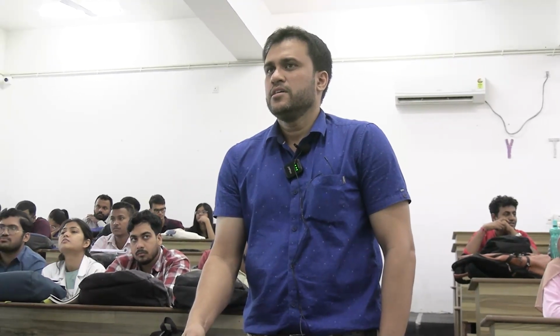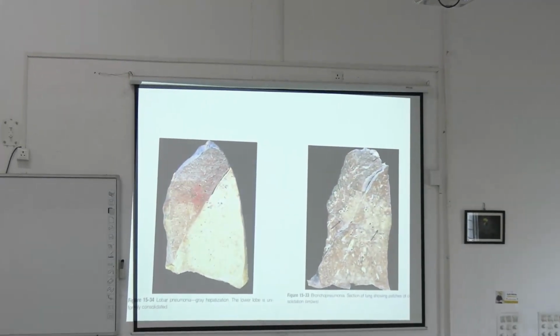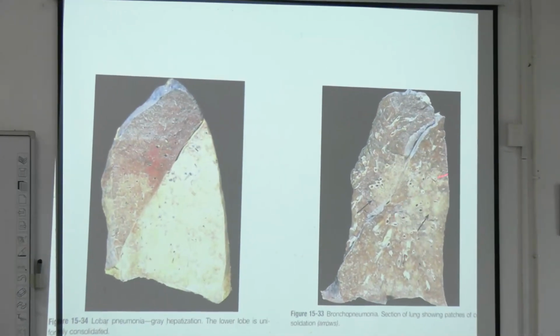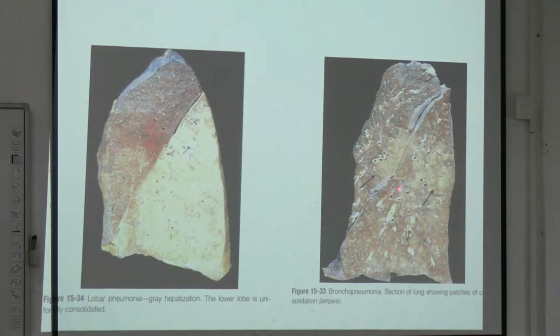But when I am the examiner, you have to explain it to me, not now. Okay. This is lobar pneumonia. This is the normal lung. This is the involved lobe. This is the normal lobe, uninvolved portion. This is the involved portion. Versus bronchopneumonia. See these arrowheads. These yellowish ones are the involved zone, and these brownish ones are the uninvolved portions. Okay, so that is bronchopneumonia.